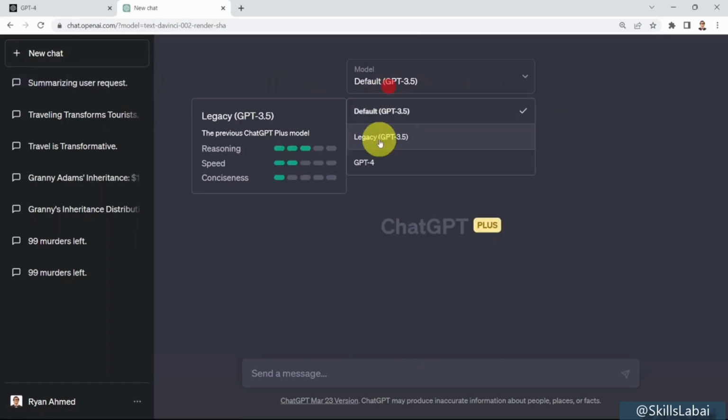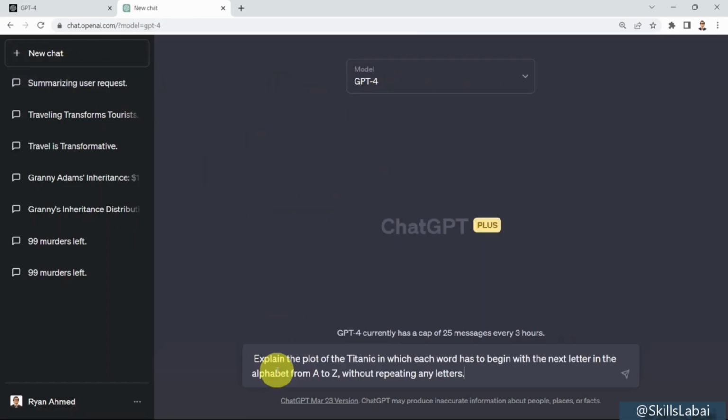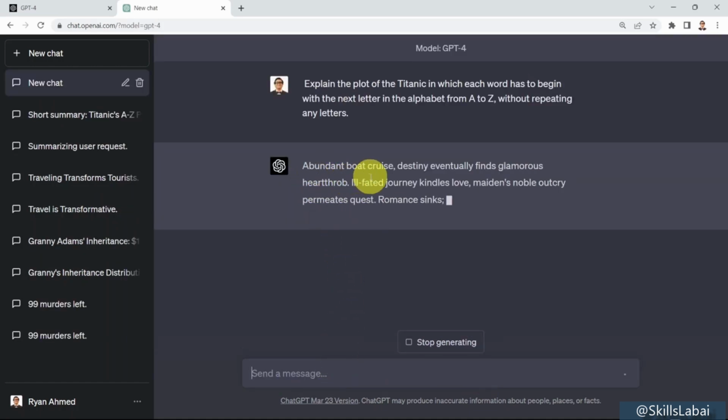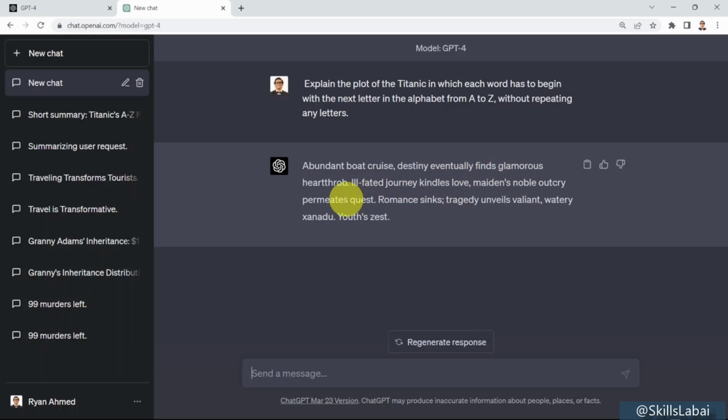So if I go back and if I say, please try GPT-4 instead, and I'm using the exact same prompt, and if you press enter on your keyboard, so here we go, it's gonna tell you: abundant boat cruise, destiny eventually finds glamorous heartthrob, ill-fated journey, kindless love, maiden's novel, romance sinks, tragedy unveils, valiant, watery. Okay, pretty cool, which is pretty incredible. And of course, this is much better answer compared to the ChatGPT one.